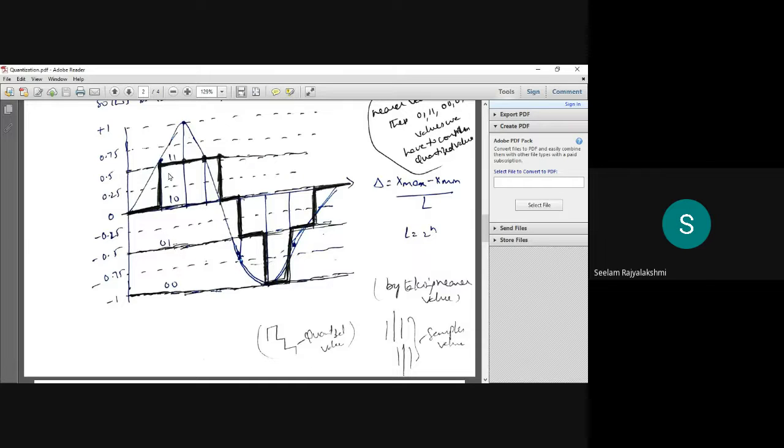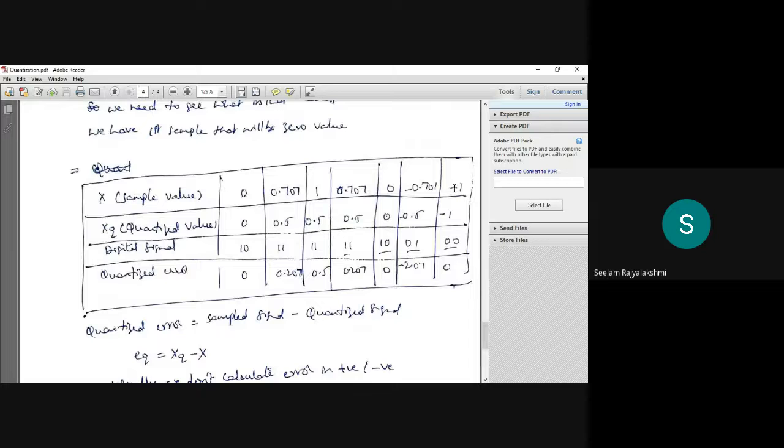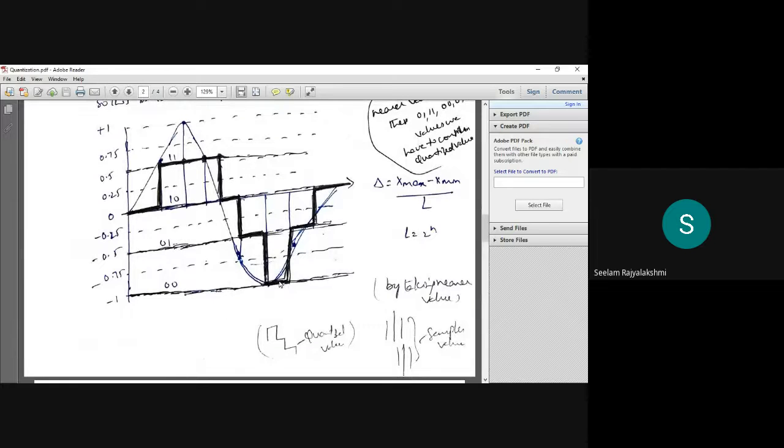Here we have only four quantized levels, because L equals 4: 00, 01, 10, 11. Since we don't have the 0.707 value, we draw the nearest one, drawing the line from 0. The next sample value is -1, and we have a -1 level, so we draw the -1 level like this.